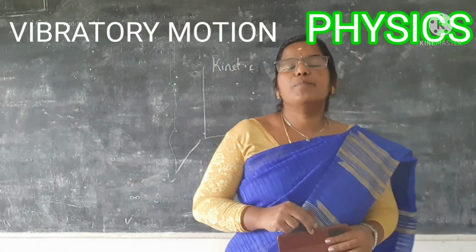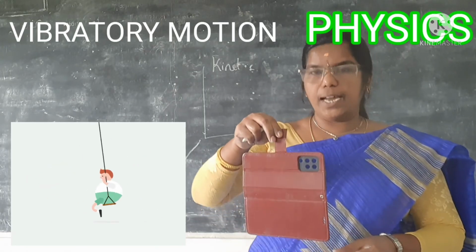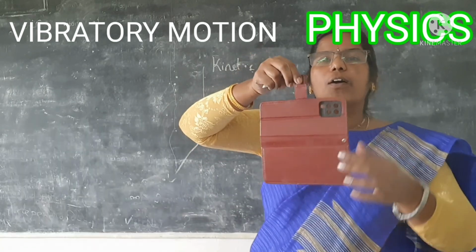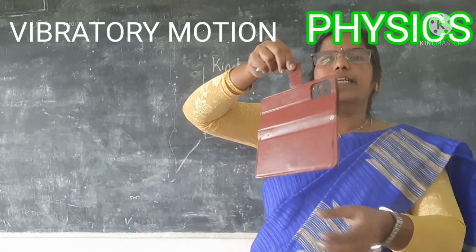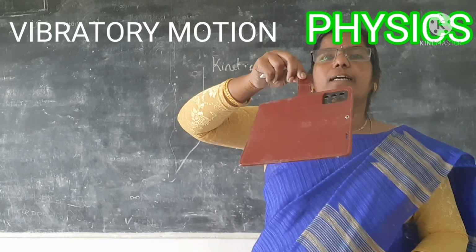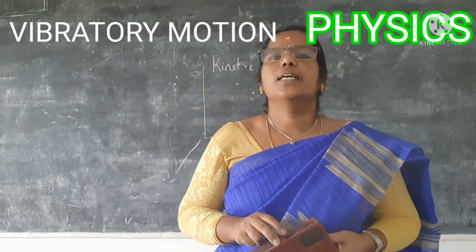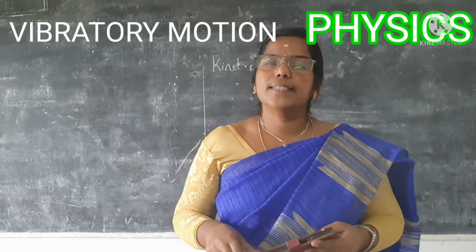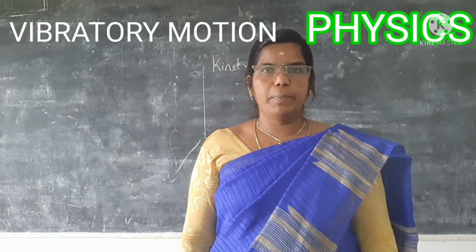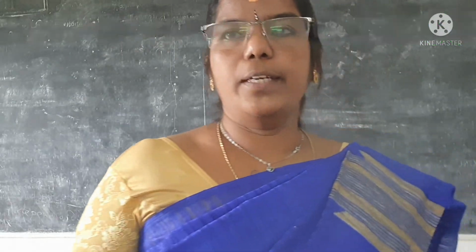Okay. If an object is said to execute a to and fro motion, then it is called a vibratory motion. See, for example, I am making it oscillate. This is fixed at one end and I am making it oscillate. It is moving to and fro. This is called a vibratory motion. The atoms in molecules execute vibratory motion. Molecules in the elements execute vibratory motion when they are disturbed. So these are the examples of vibratory motion.